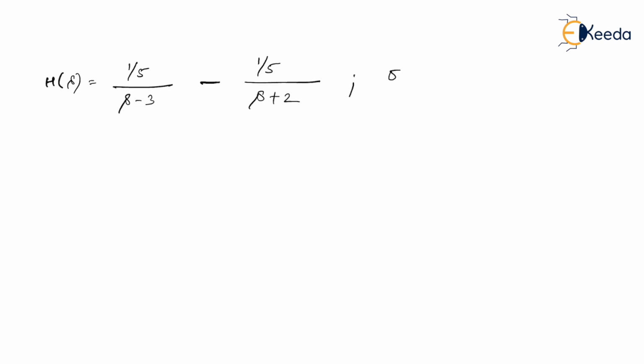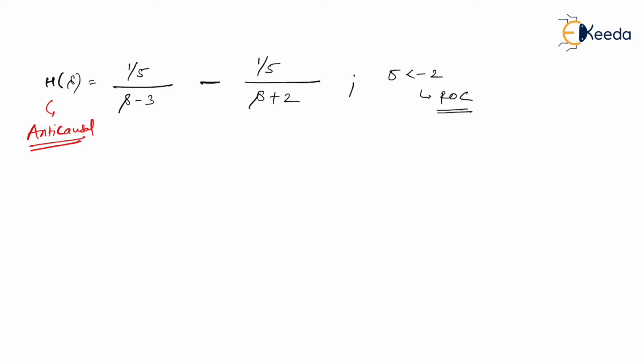So along with this, now I know that sigma less than -2 is our ROC. And whenever sigma is less than -2, it means H of s is an anti-causal function. So I repeat, this is purely an anti-causal function. And you know that for an anti-causal function, whenever you take the inverse Laplace, you multiply it by minus of u of minus t.